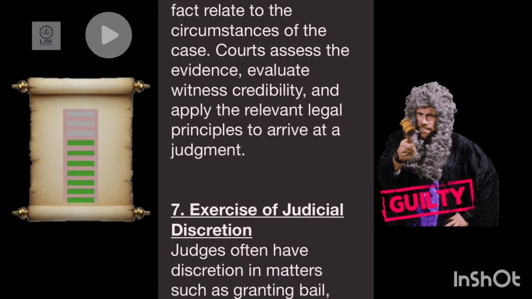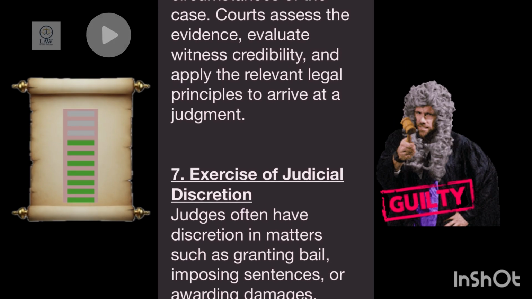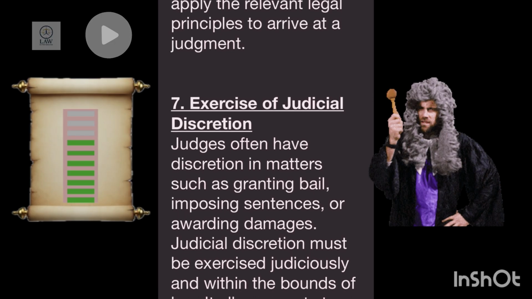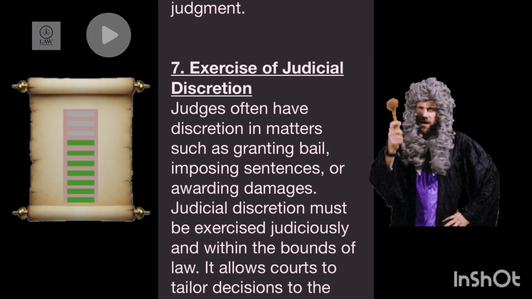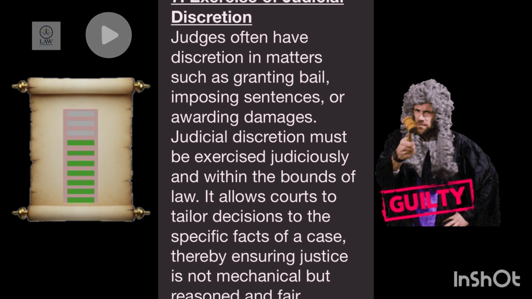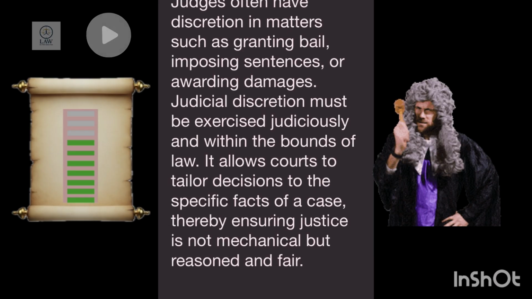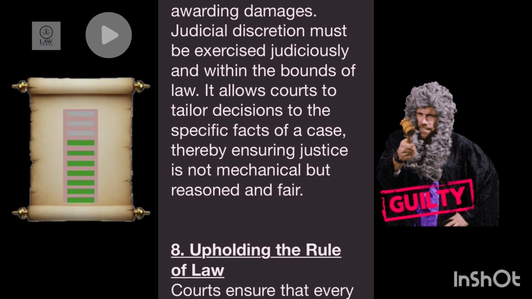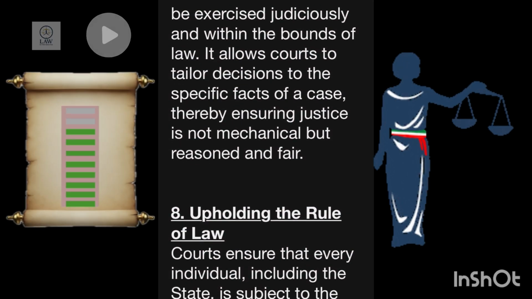Number 7. Exercise of judicial discretion. Judges often have discretion in matters such as granting bail, imposing sentences, or awarding damages. Judicial discretion must be exercised judiciously and within the bounds of law. It allows courts to tailor decisions to the specific facts of a case, thereby ensuring justice is not mechanical but reasoned and fair.